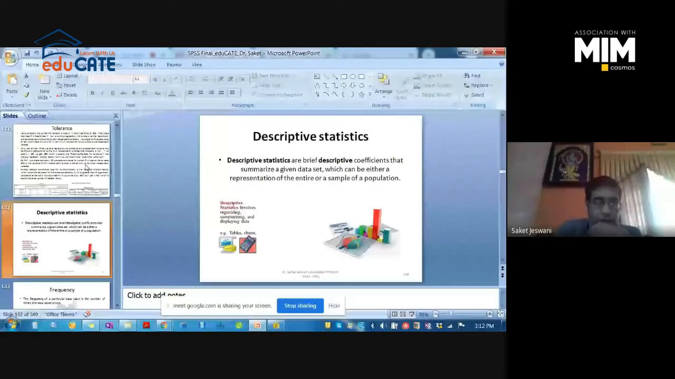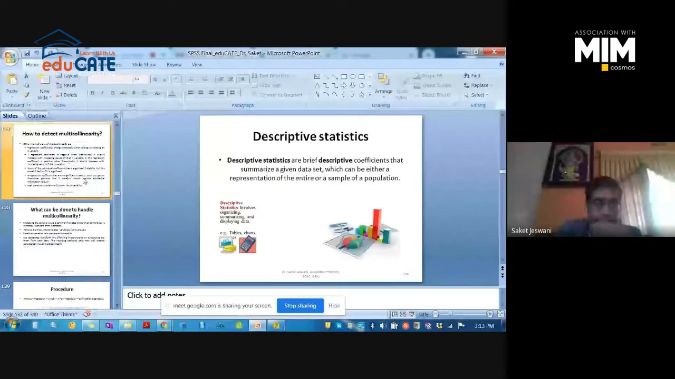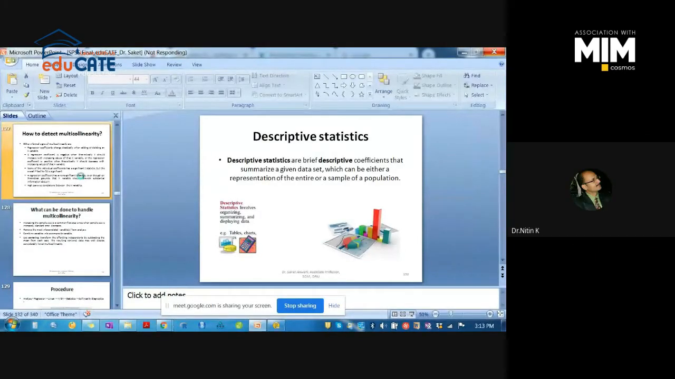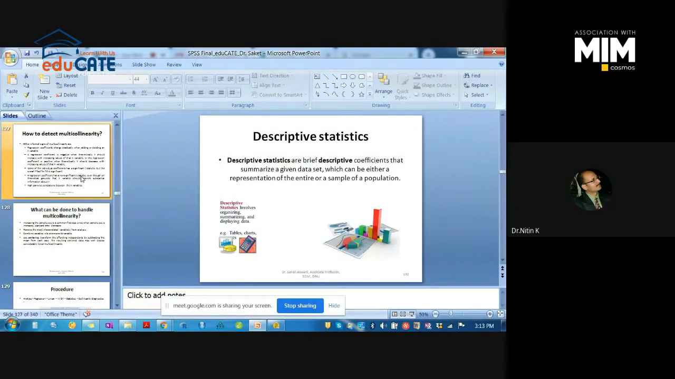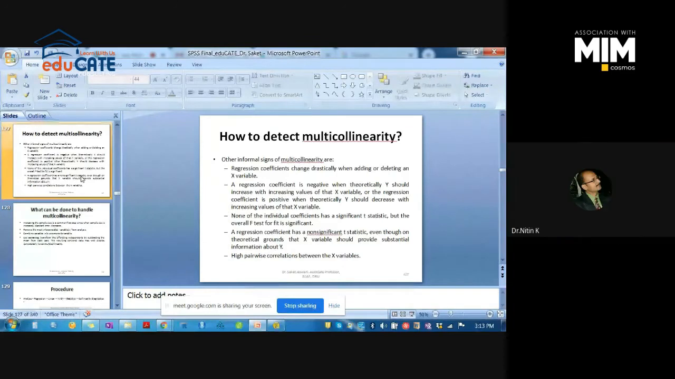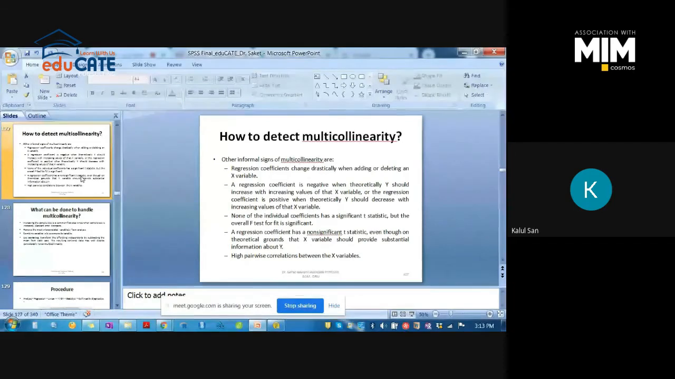My screen is visible to everyone. Yes, sir. Okay. Do I need to discuss multicollinearity again, or what? No need, sir. A small request: can you put this slide on slideshow mode so that it is readable? Yes, I will. Shall I discuss multicollinearity again, or shall I proceed further? You can proceed, sir.